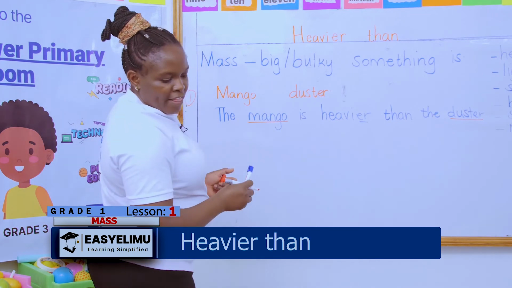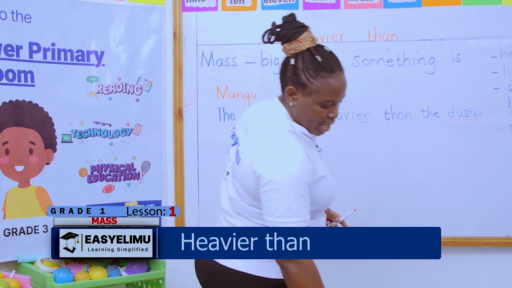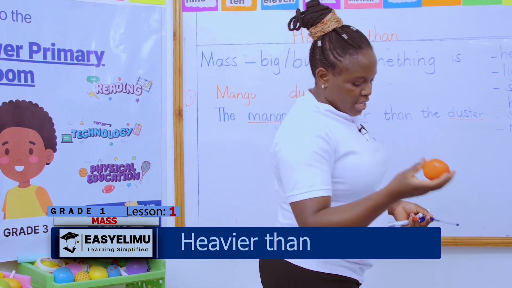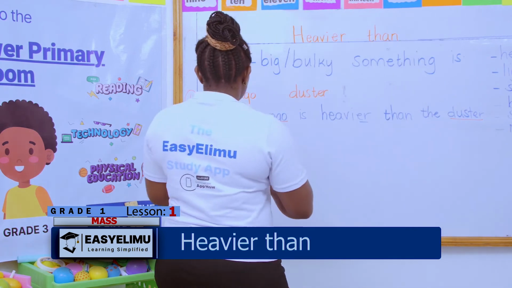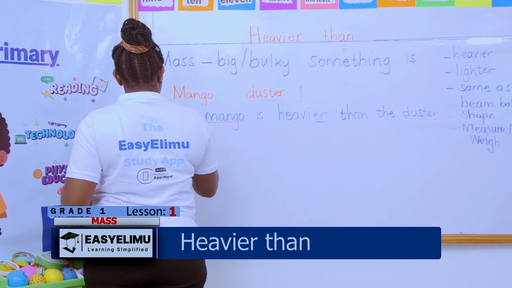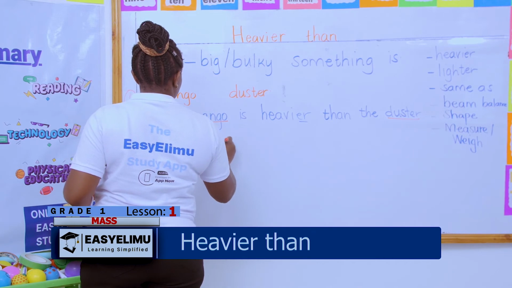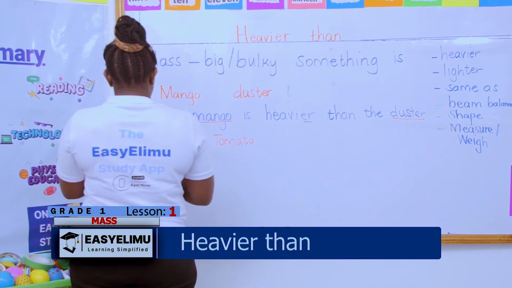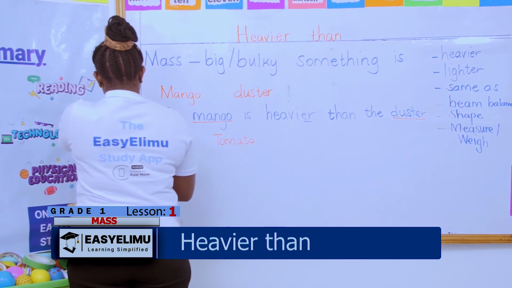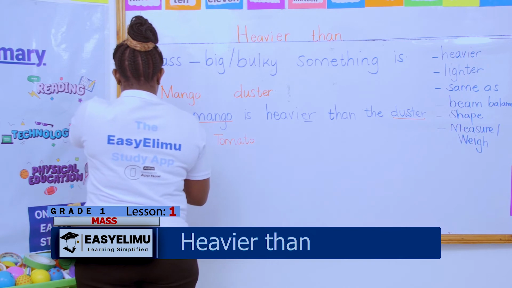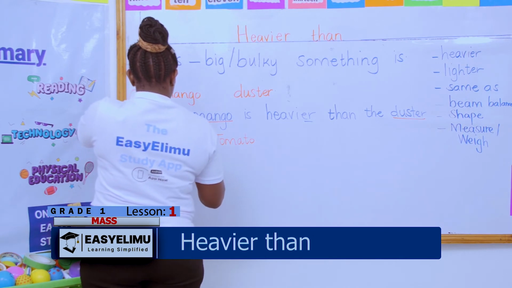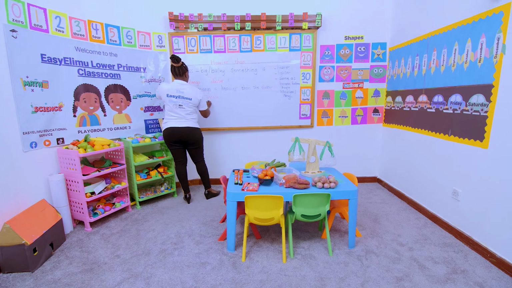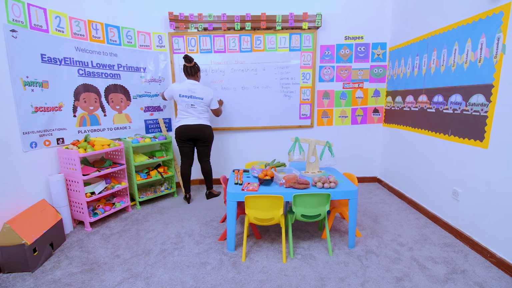What if we compare the pen and the tomato? What can you say about the pen and the tomato? The tomato becomes heavier than the pen. We are saying the tomato is heavier than the pen.